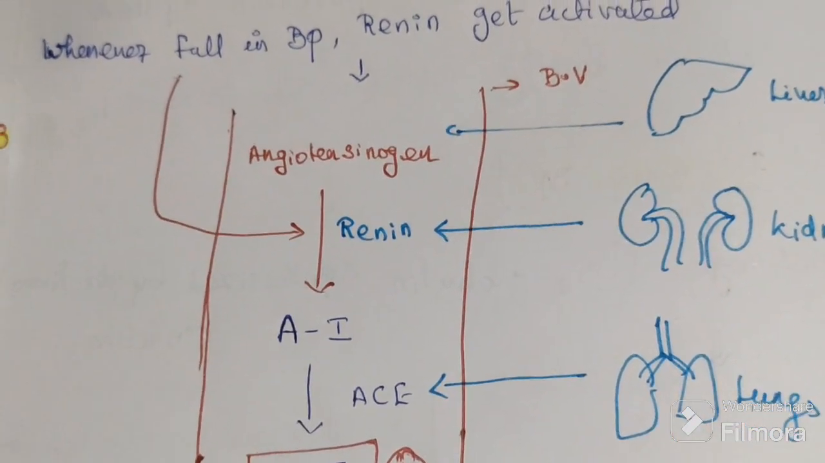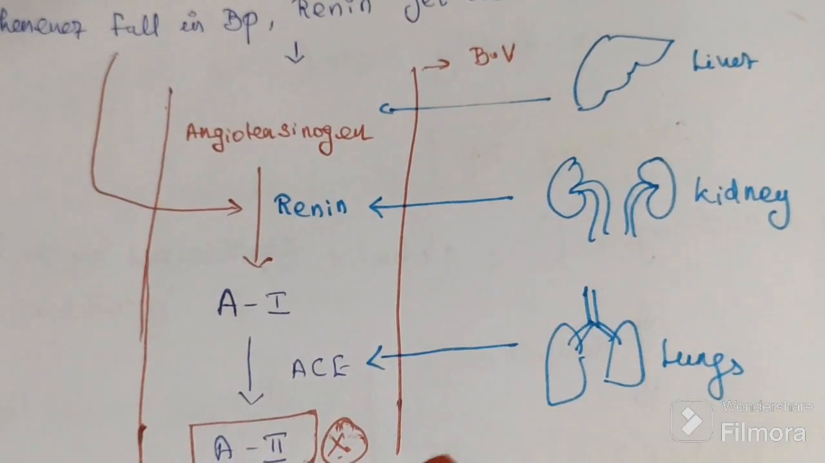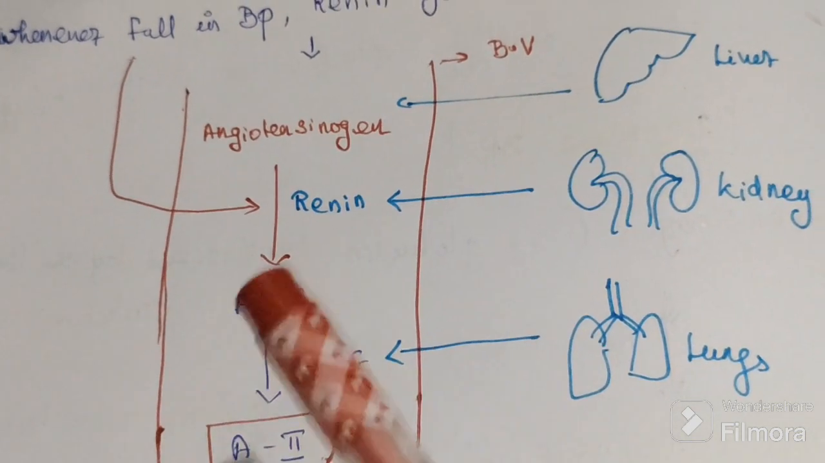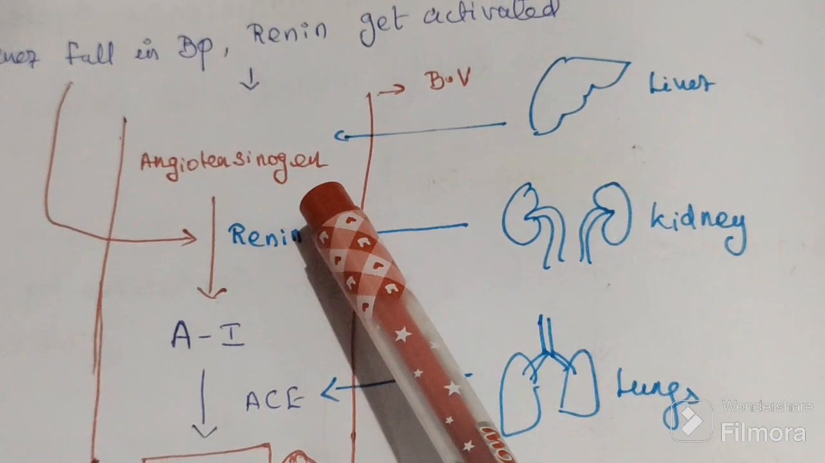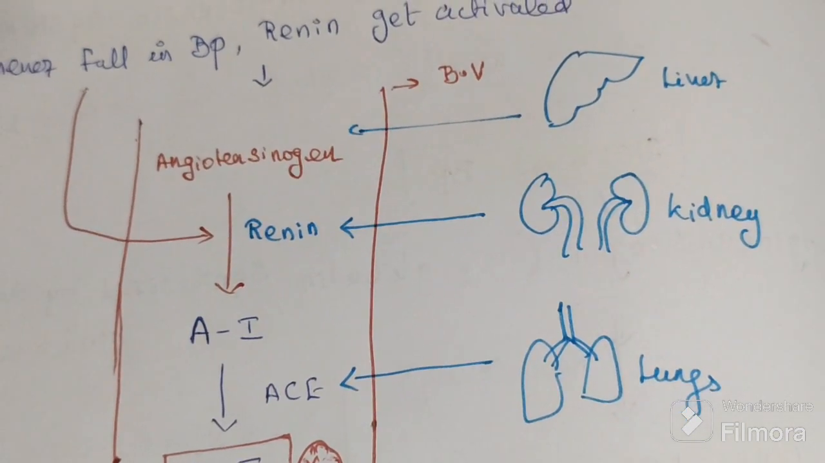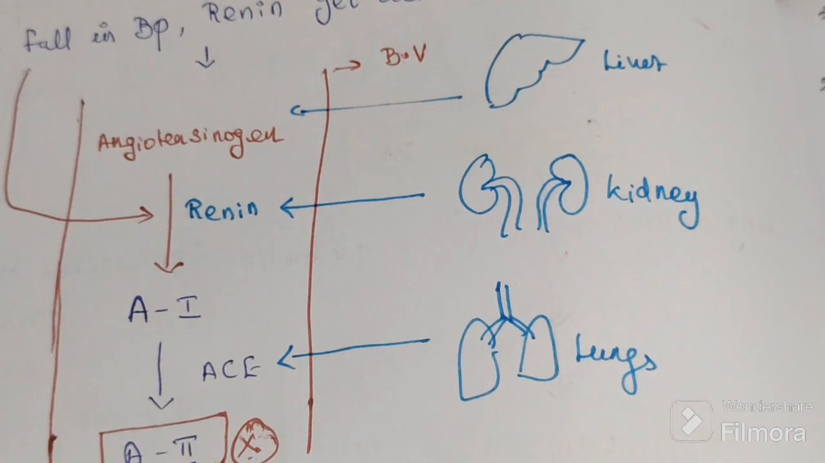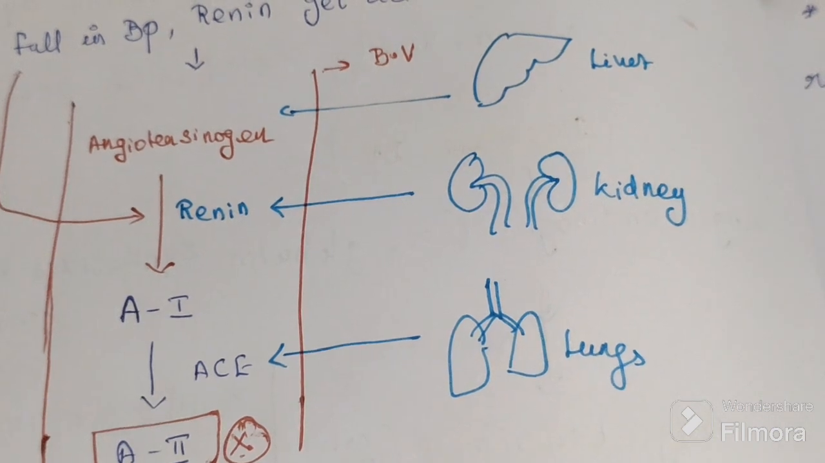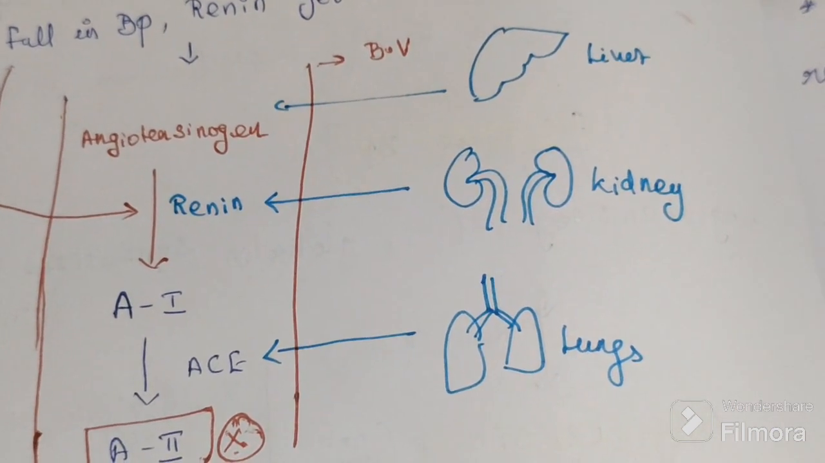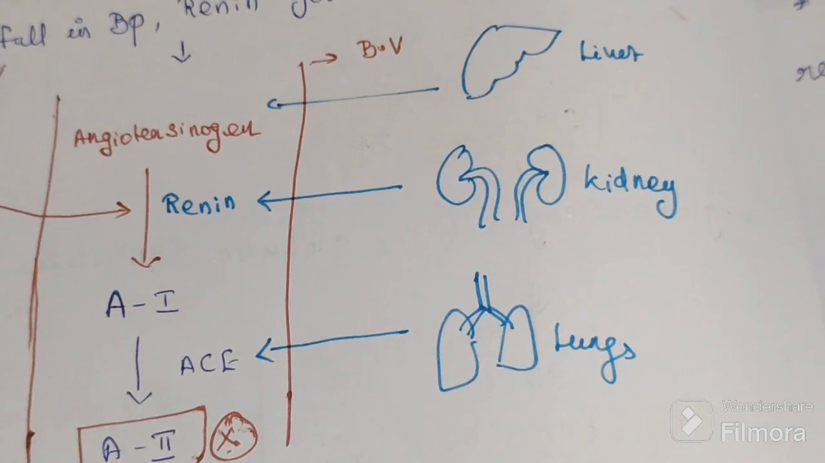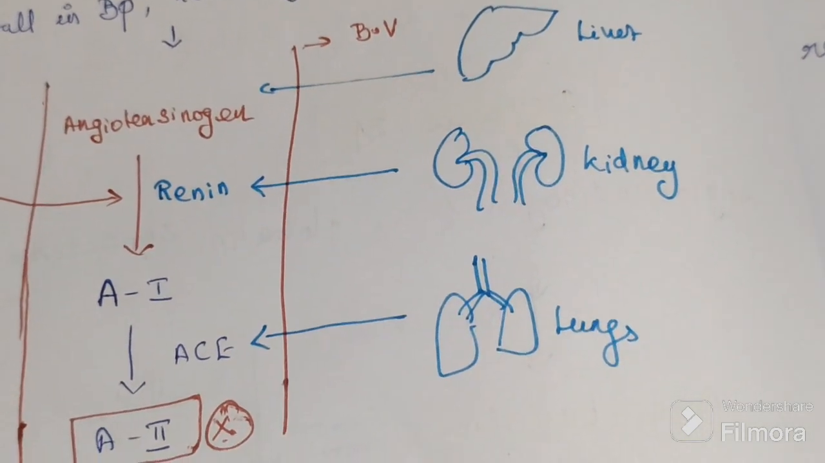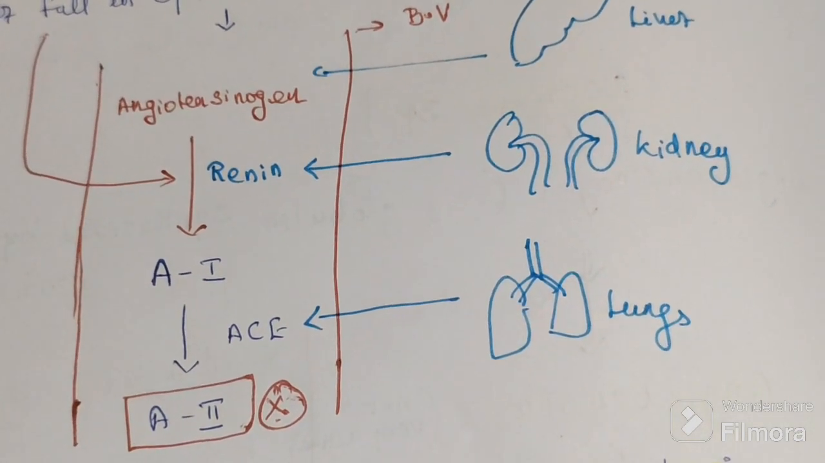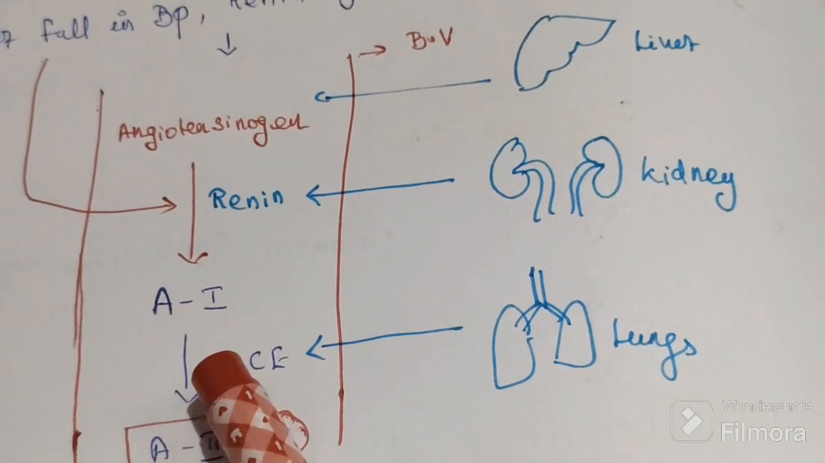You can see these blood vessels. In all of our blood there is a protein, angiotensinogen. It is a protein which is synthesized by the liver. Whenever the blood pressure falls, at that time the enzyme renin will come into the blood. The renin will come from the kidney. Renin converts angiotensinogen into angiotensin 1.